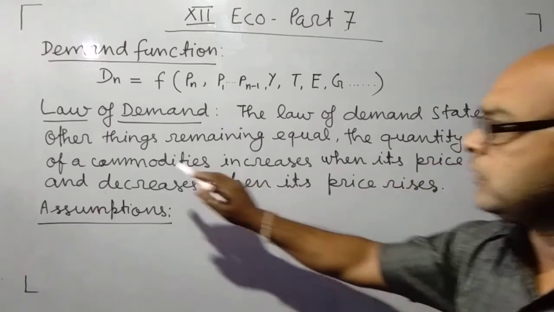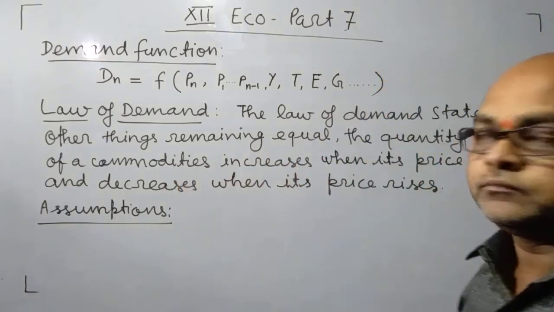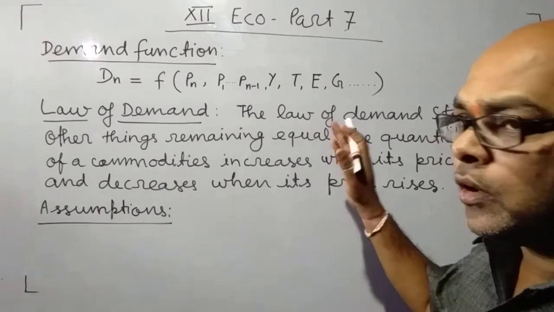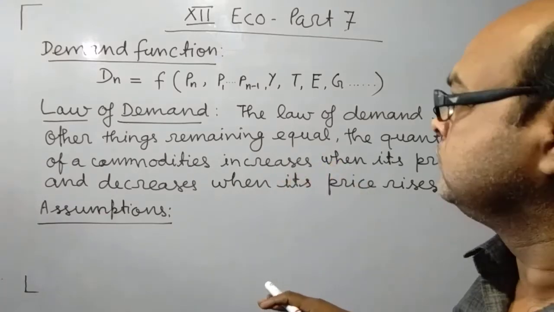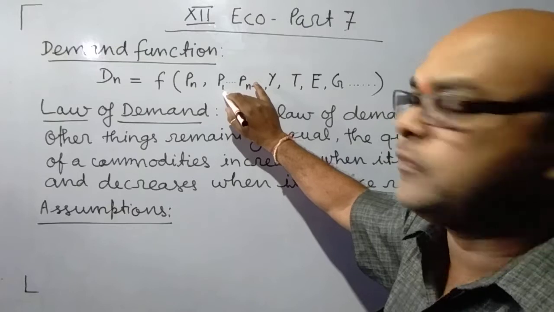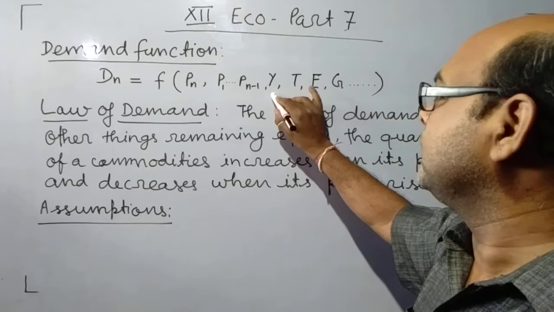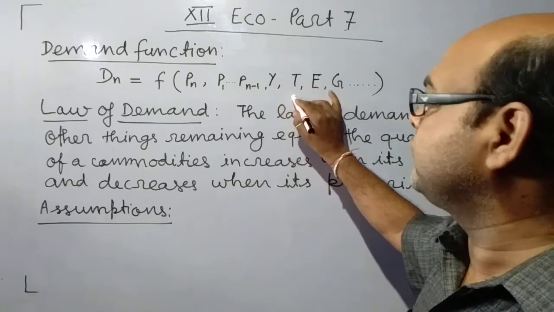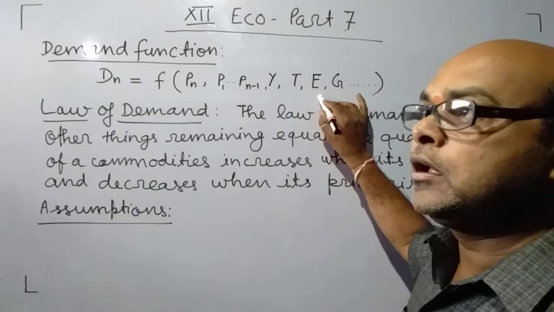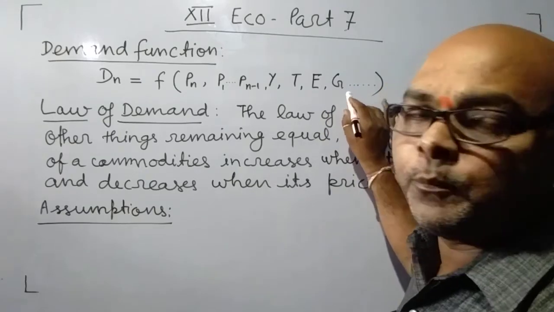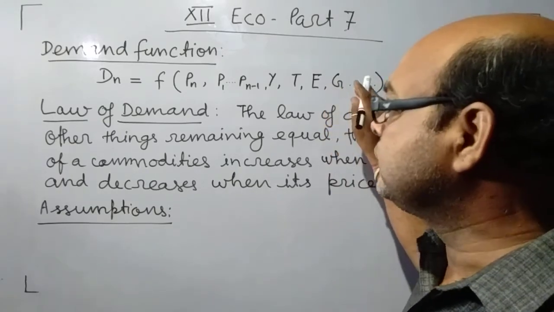that other things remaining equal. Other things remaining equal means except price, all the factors, like price of related goods, income of consumers, taste and preference of consumers, future expectation about the price or government policy, there is no change.